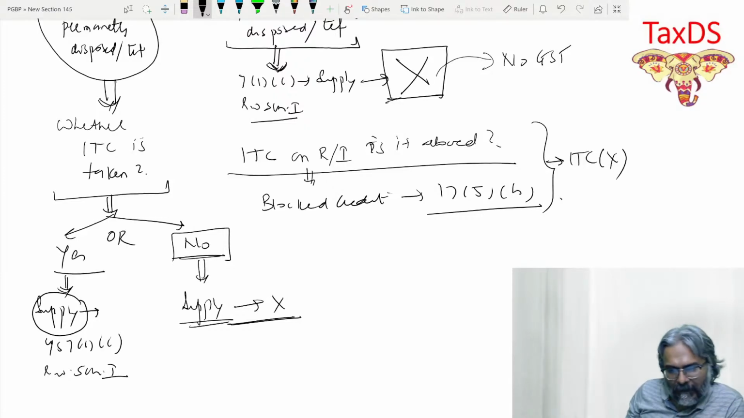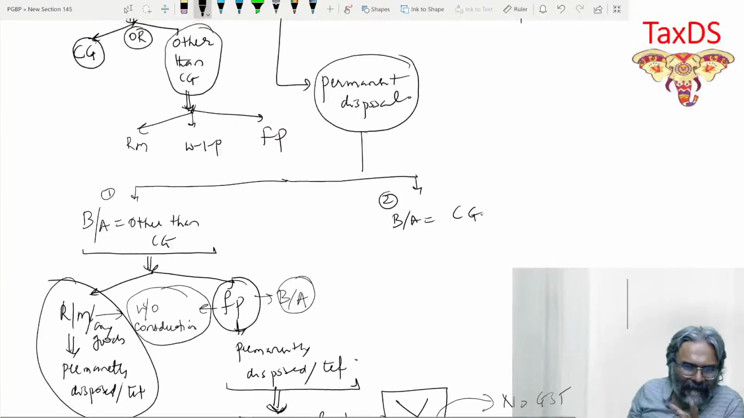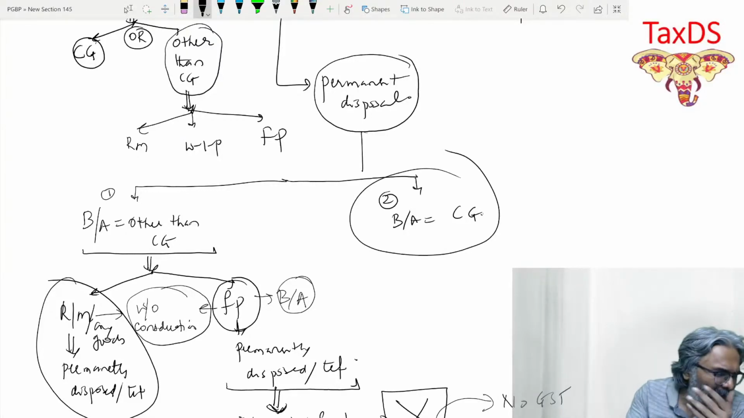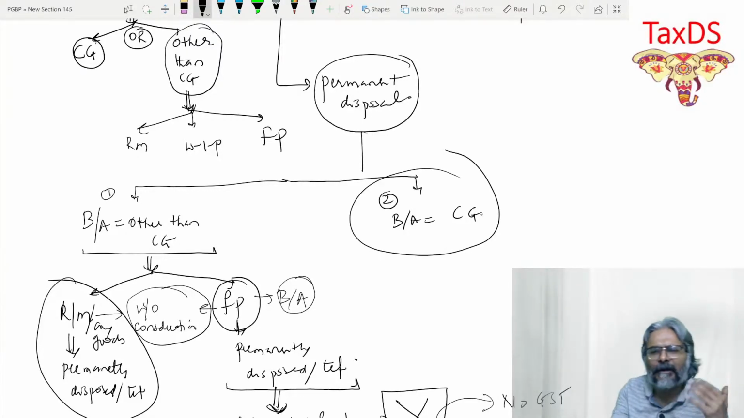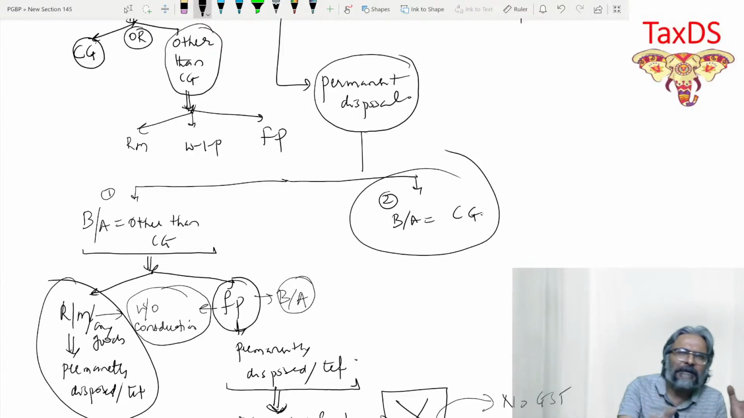Now with that, students, let's take up the other business asset. This was all about goods other than capital goods. The example we were discussing was other than capital goods. But if I now say that what has been disposed of, obviously after some wear and tear, is the capital goods, which is my business asset, that has been disposed of.